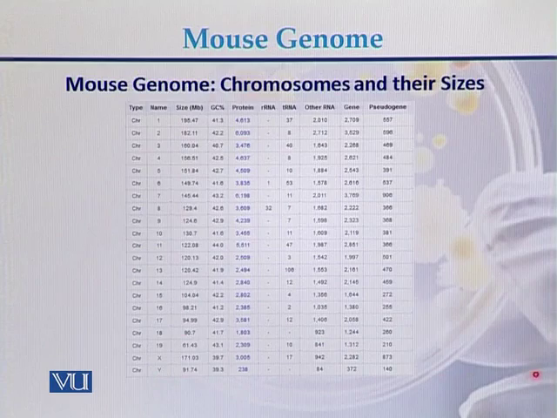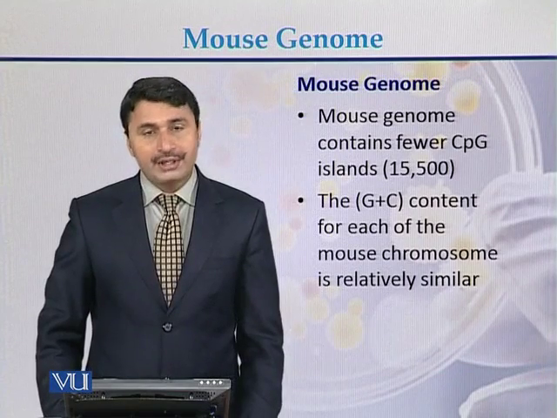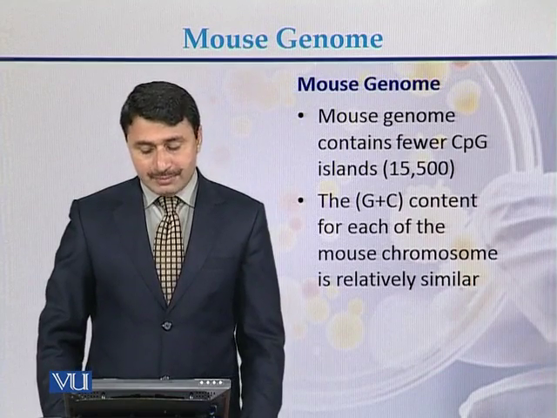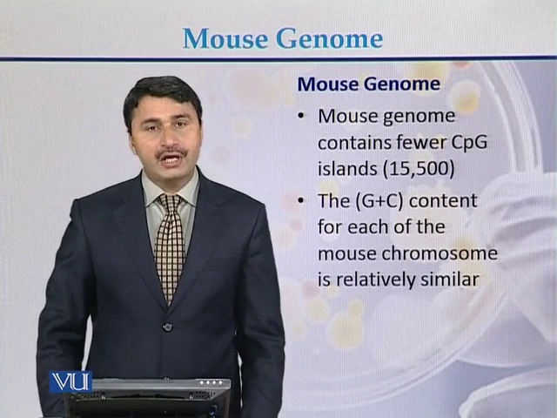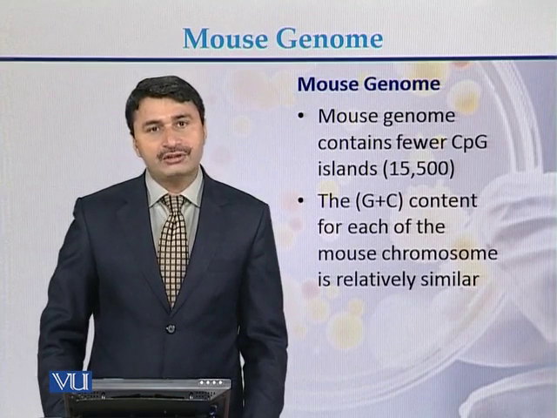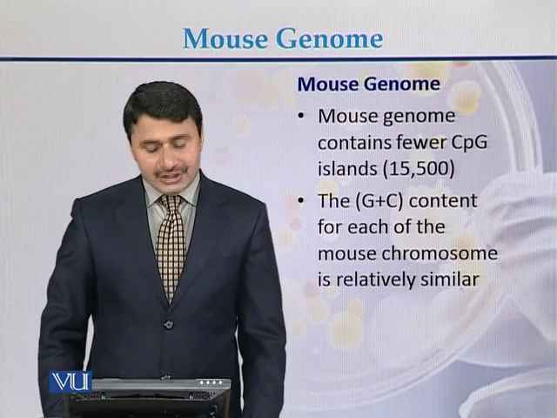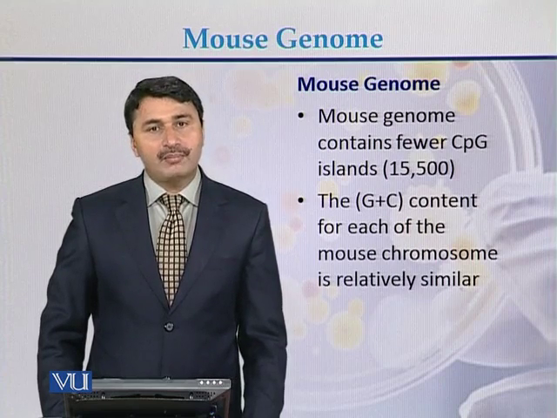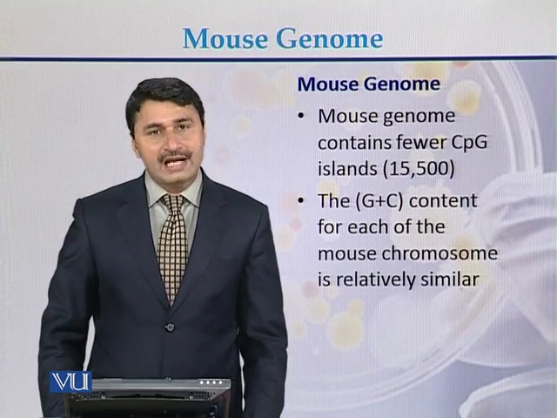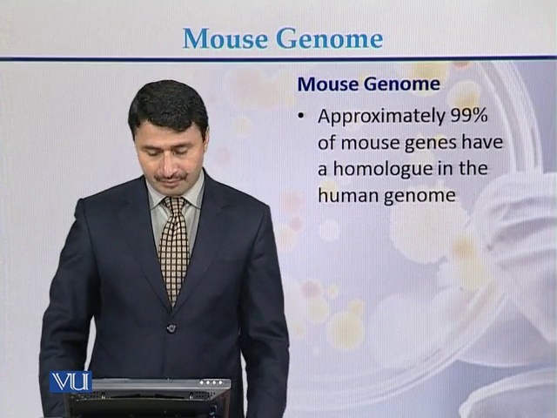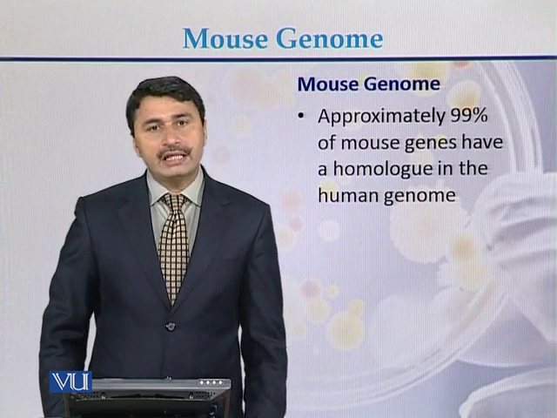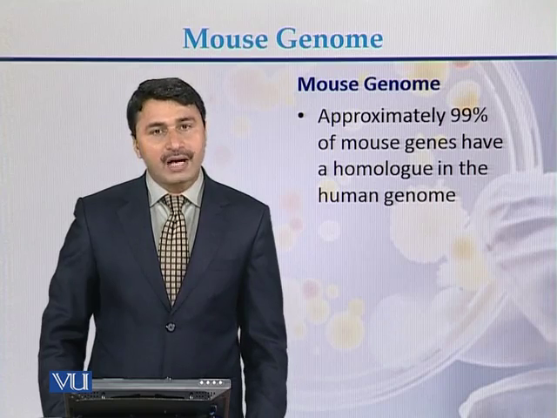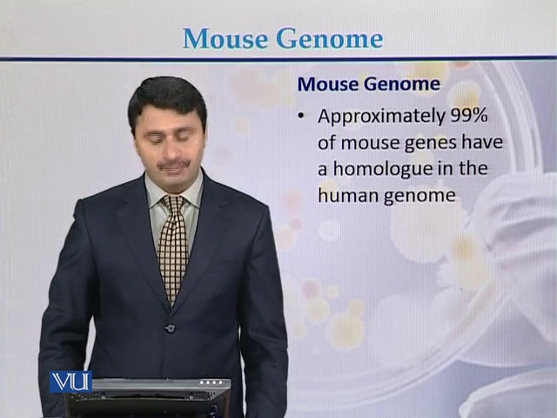Mouse genome contains few CpG islands, approximately 15,000. The GC content for each of the mouse chromosomes is relatively similar. Approximately 99% of the mouse genes have a homologue in the human genome.